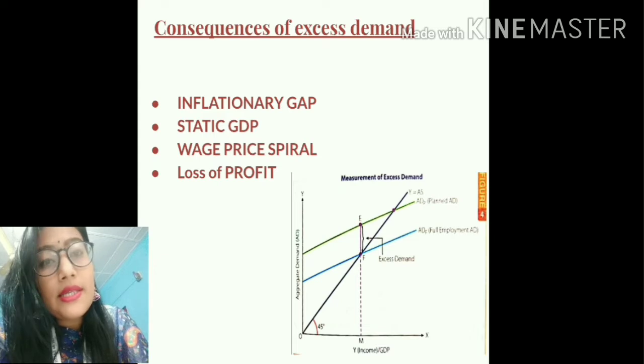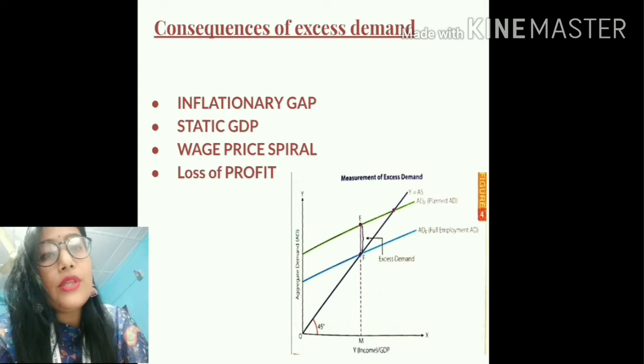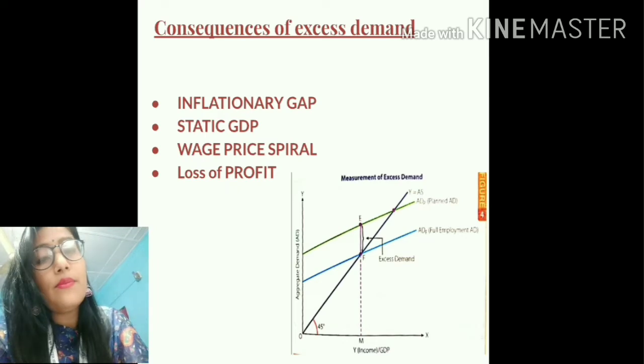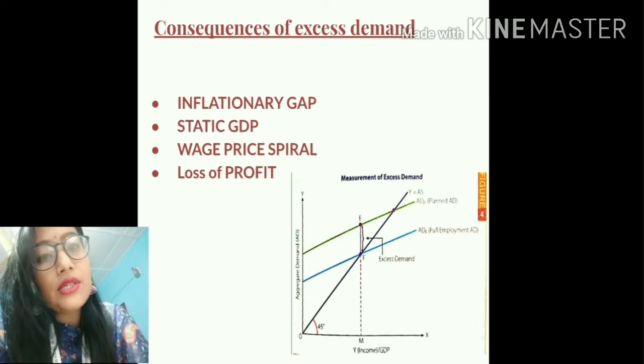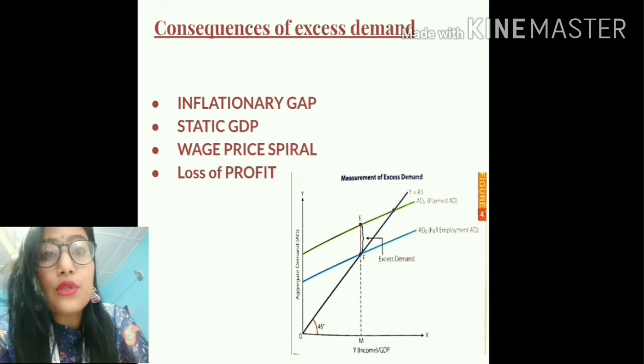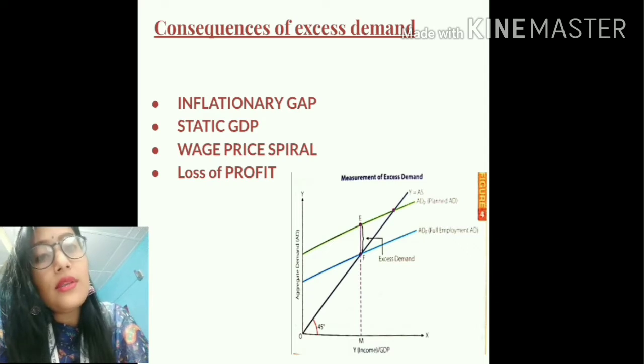So this is basically a cycle which operates in the following way. Increase in demand or excess demand in the economy generates pressure on the resources to produce more output. This pressure leads to a rise in the wage level. Increase in the wage level leads to a rise in the cost of production. So to bear this increased cost of production, the producers also increase the prices of the goods and services.